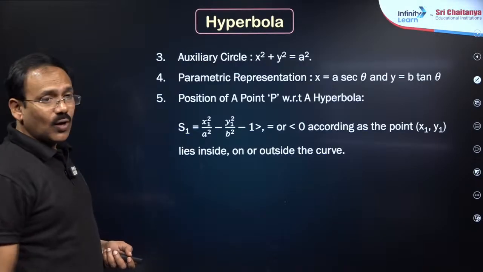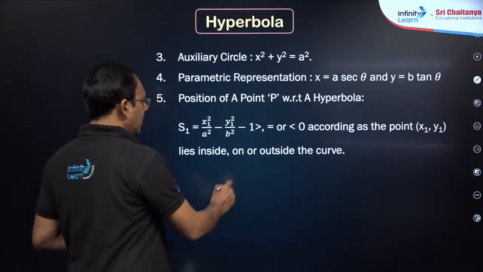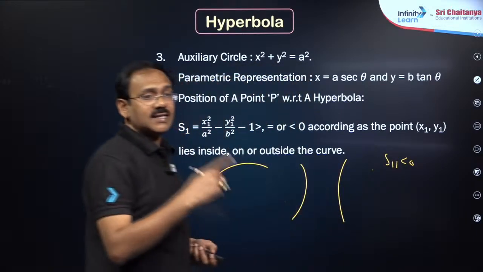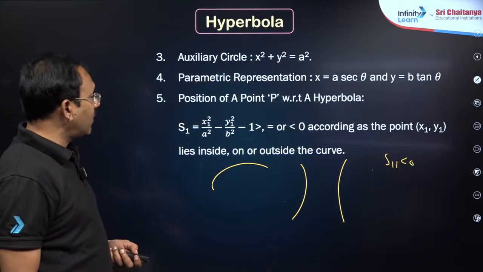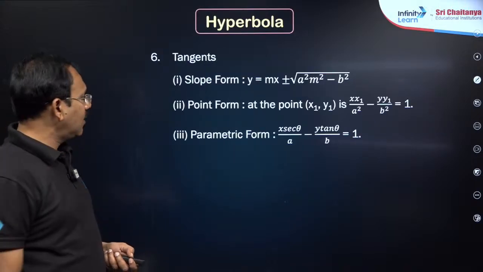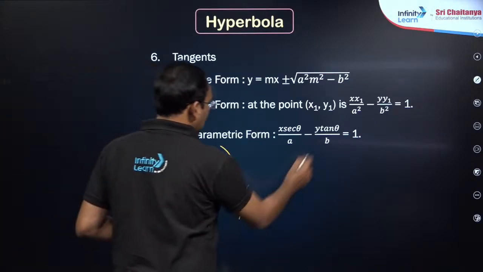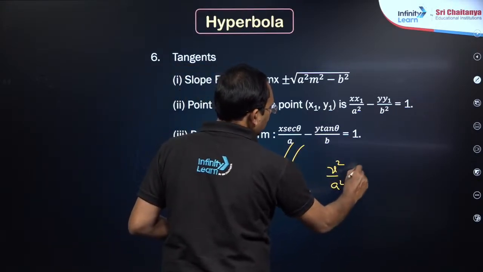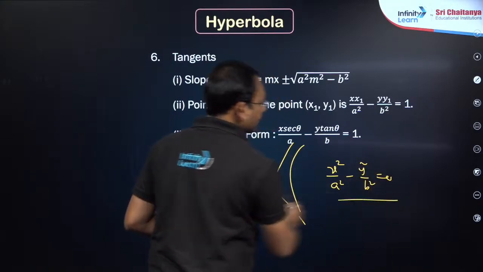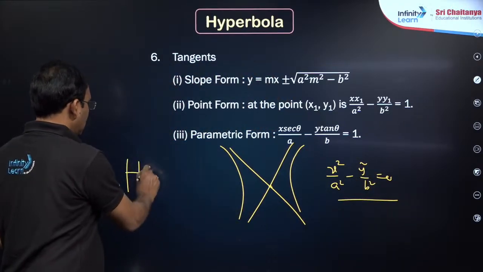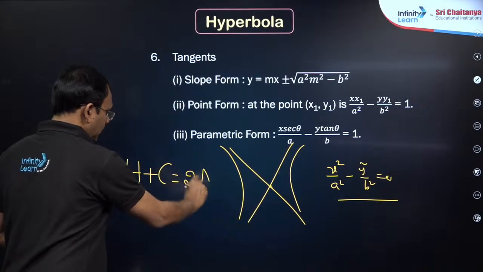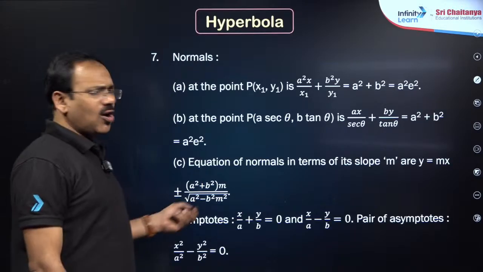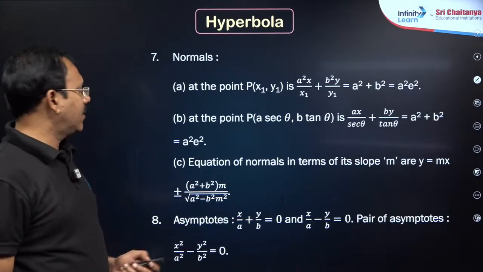And here one special point for hyperbola: if S11 is negative, the point lies exterior; positive, interior. That is one special point over hyperbola, and asymptotes will also be there. Asymptotes are the lines which touch the hyperbola at infinity, which are nothing but x²/a² − y²/b² = 0. The hyperbola equation plus its conjugate hyperbola is equal to 2 times the asymptotes equation. And for normal, just go through the formula and remember, that's it.